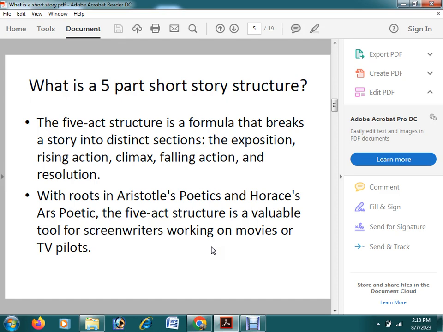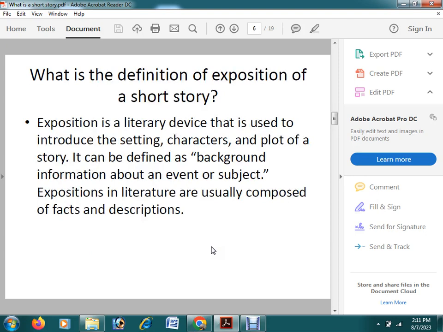The second one is rising action. The third one is climax. The fourth one is falling action. And the fifth one is resolution or conclusion or denouement. Yes, denouement. That would be the characteristics.